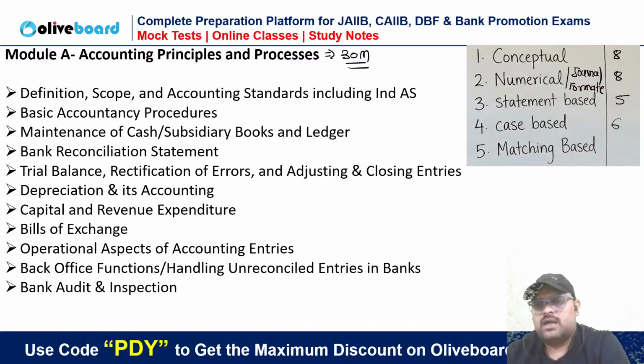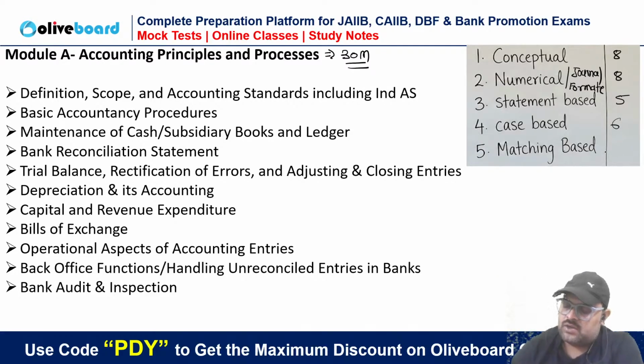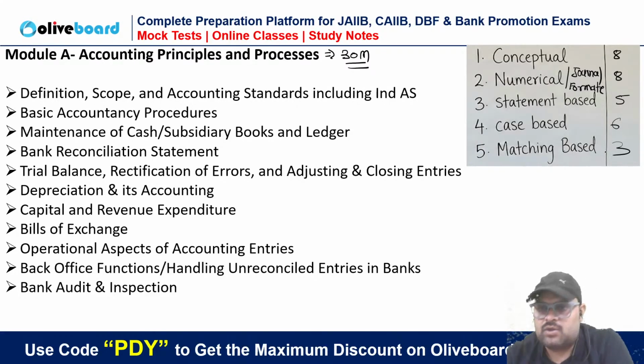Now, around three questions will be based on matching kind of things, that accounting standards are matched, name and numbers are matched, transaction and document kind of matching. They could ask these things from you in the exam.